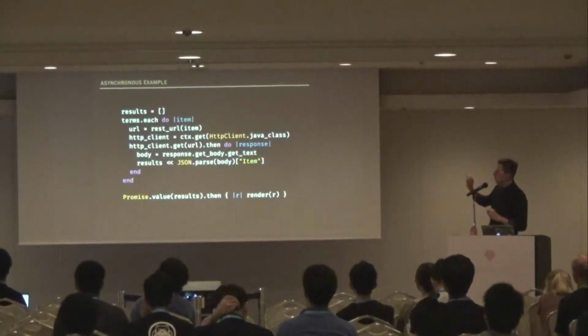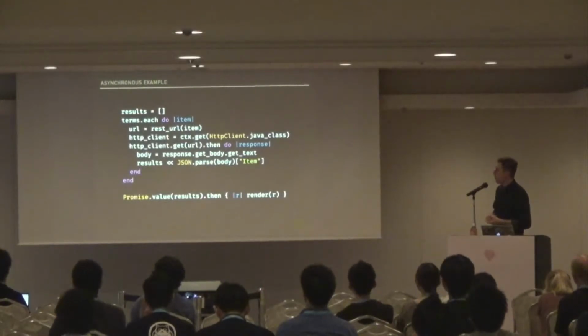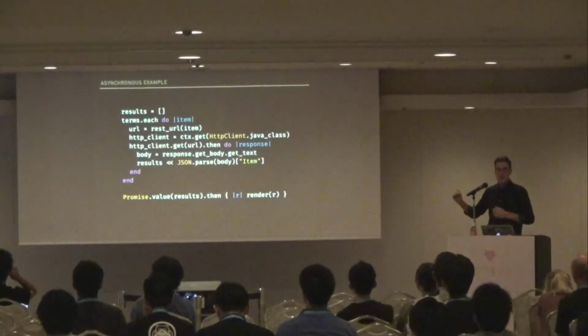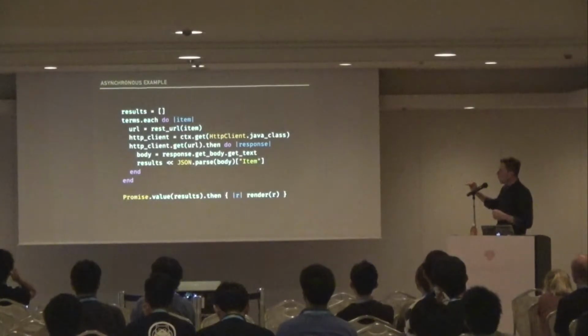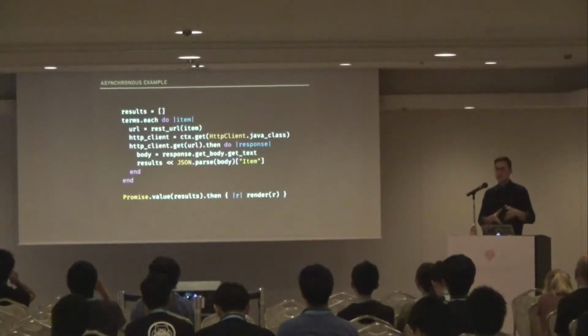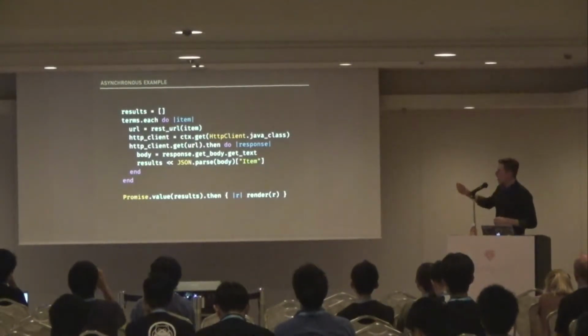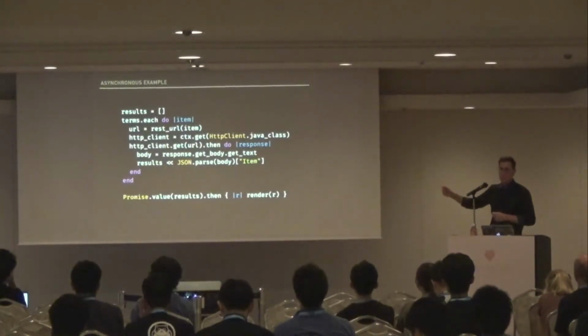We have a list of search terms that we iterate over. We create a REST URL for them. But in this case, instead of using net HTTP client, we're going to use the HTTP client that's provided by Ratpack. So Ratpack has an HTTP client that uses the Netty event loop to process HTTP requests. So when we call, in this example, HTTP client.get, we're not hitting the wire.